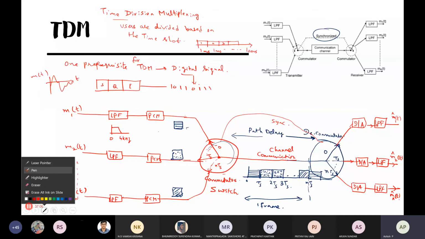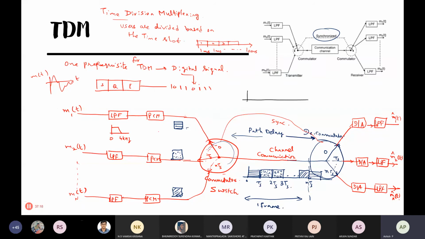During intersymbol interference, the energy which has to be concentrated within this symbol time will spill over to the neighboring time slot, which corresponds to the other user.